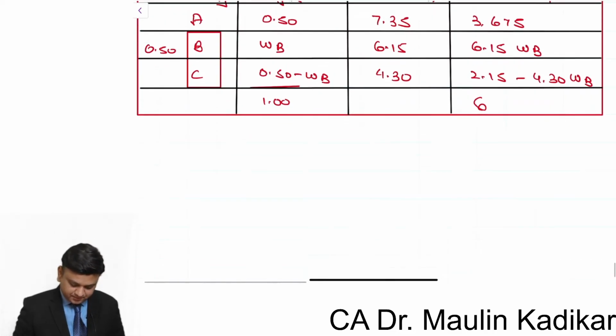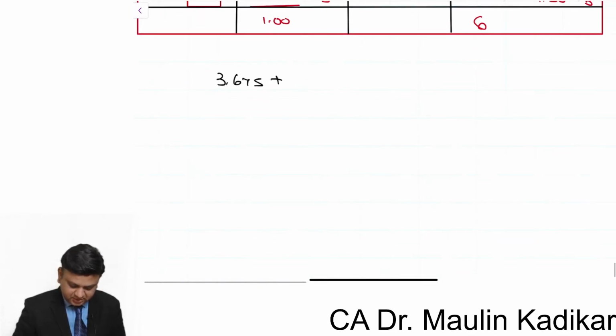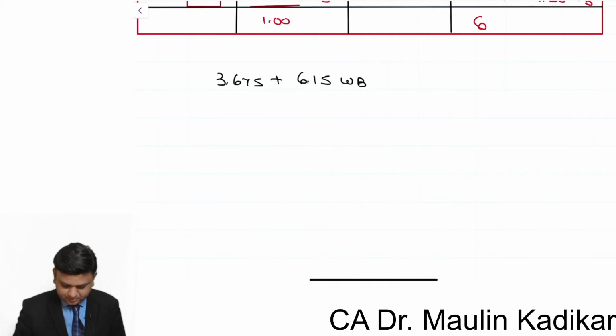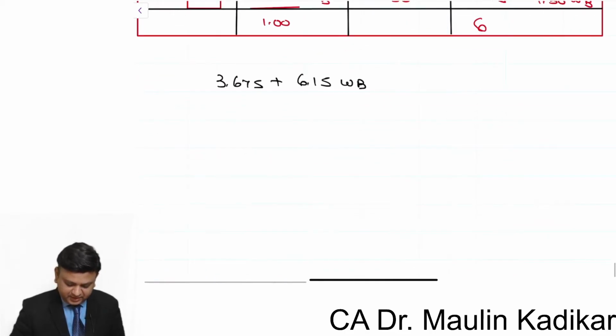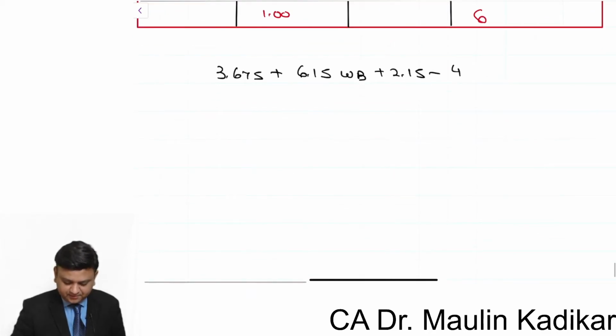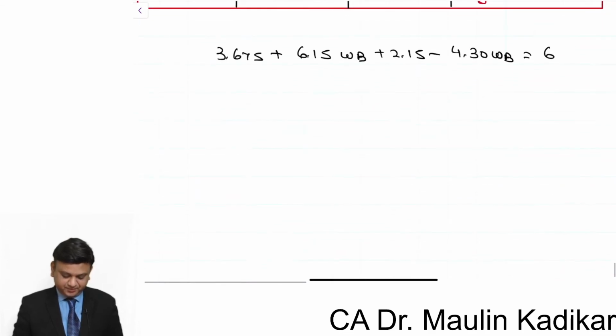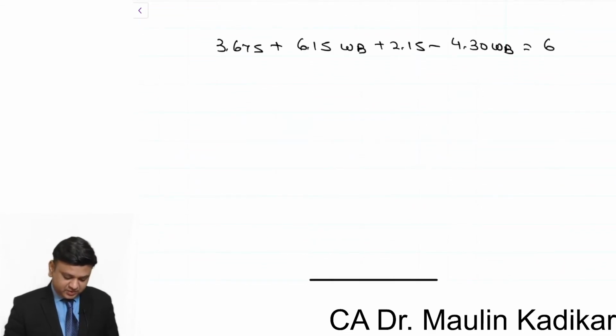Please write an answer now. It is 3.675 plus 6.15 weight of B plus 2.15 minus 4.30 WB, and the total duration of the portfolio is 6 years. So 6.15 minus 4.30, that comes to 1.85 WB.